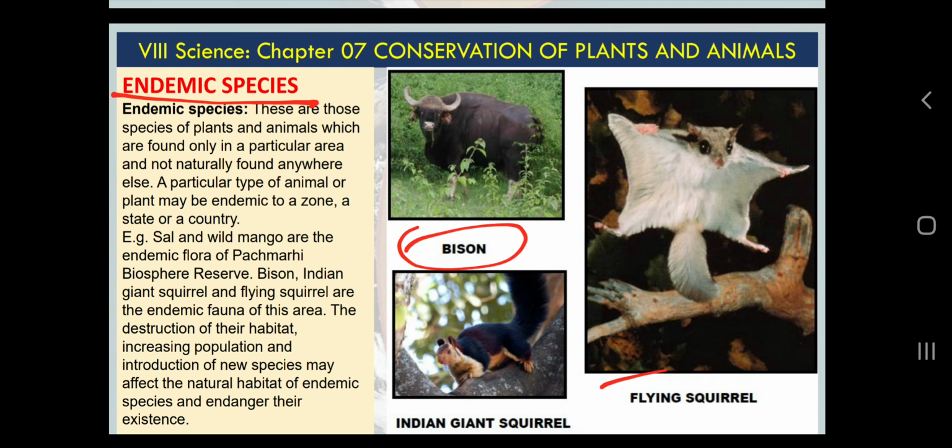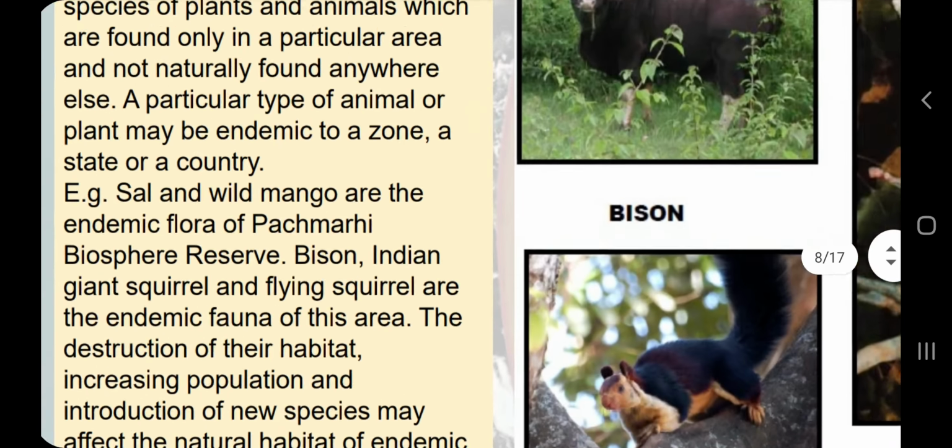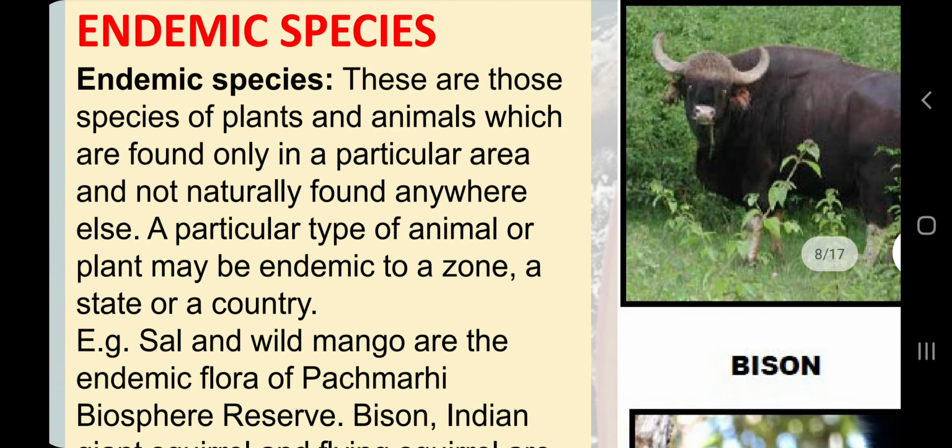Okay, so we can read the text also. You first see the pictures. Bison. Many of you are not aware. Bison is nothing but a cow-like animal, but in those colder areas, so it has many hairs. Indian giant squirrel and flying squirrel. Okay, now let's try to read the text. So what do we mean by endemic?